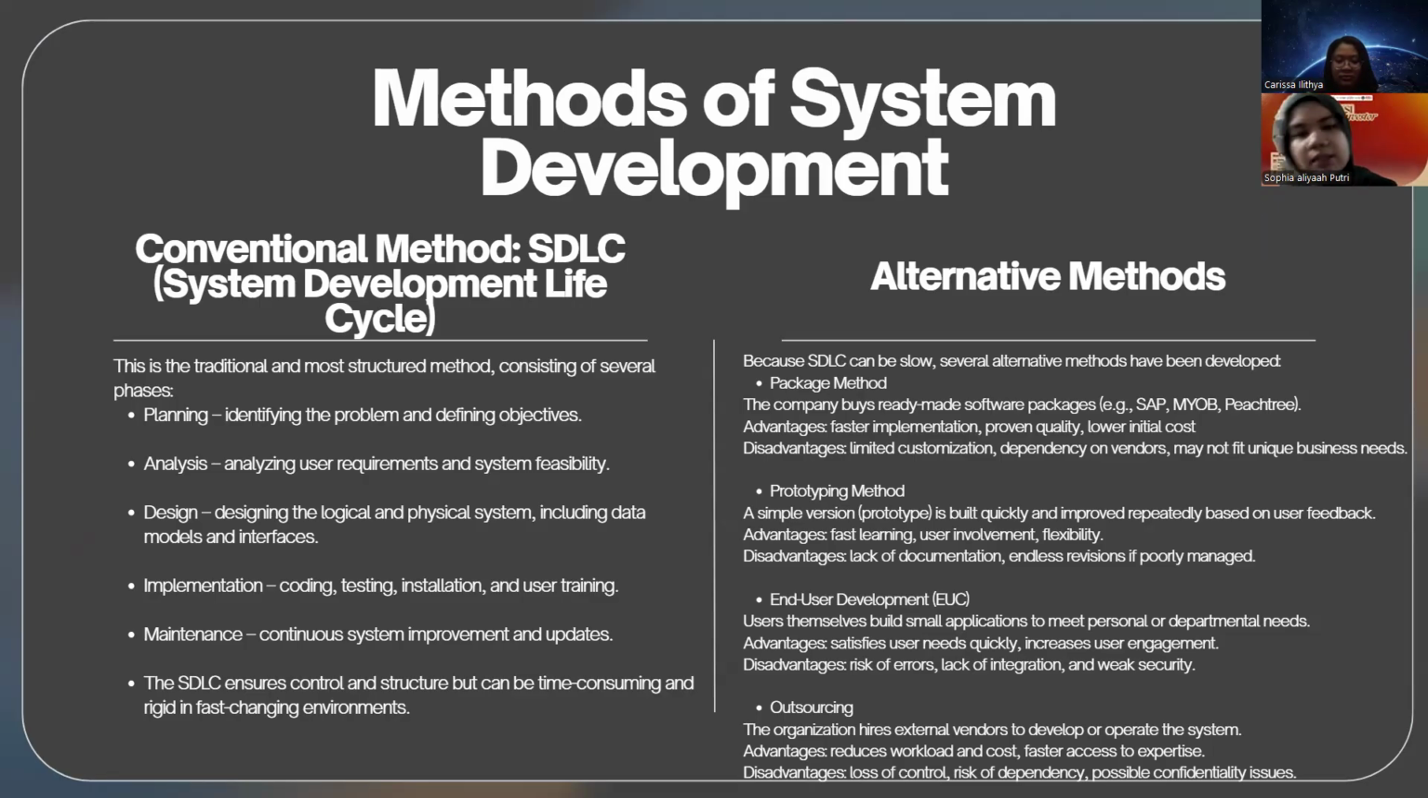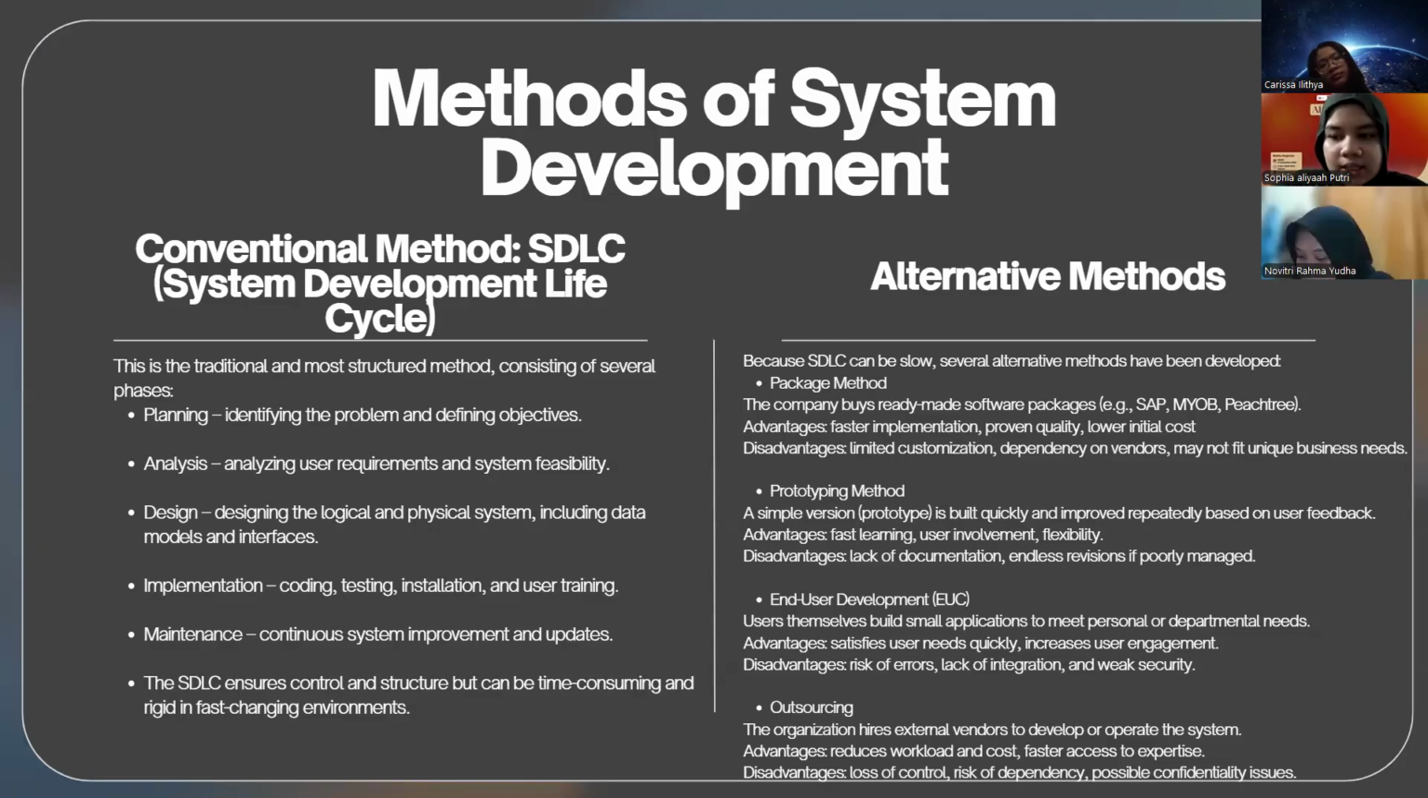And the next method is the alternative methods. Because the SDLC can be slow, there are several alternative methods that have been developed. The first one is the package method. The company buys a ready-made software package, maybe like SAP. The advantage is faster implementation, lower initial cost, and proven quality. But the disadvantages are limited customization and dependence on the vendor, and it may also not fit the unique business need.